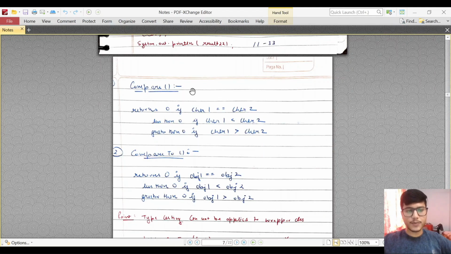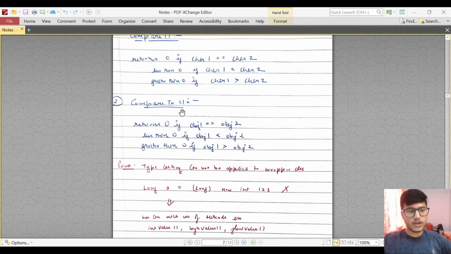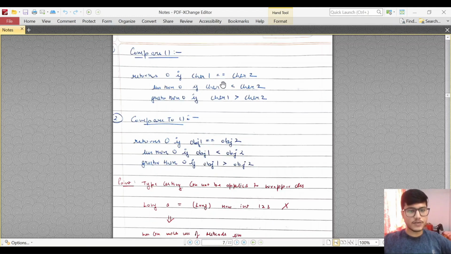So let us see the compare method first. If our two characters are equal, this particular method will return 0, and if character 1 is less than character 2, then it will return a value less than 0, so minus 1 it will return. And if character 1 is greater than character 2, then it will return a value greater than 0, which will be plus 1. Similarly, the compareTo method runs, but it runs on an object instead of specifically the Character class. It will be running on an object level. So that is the difference between these two methods.